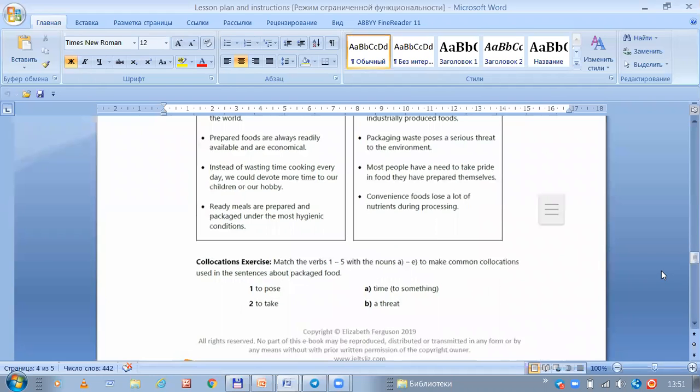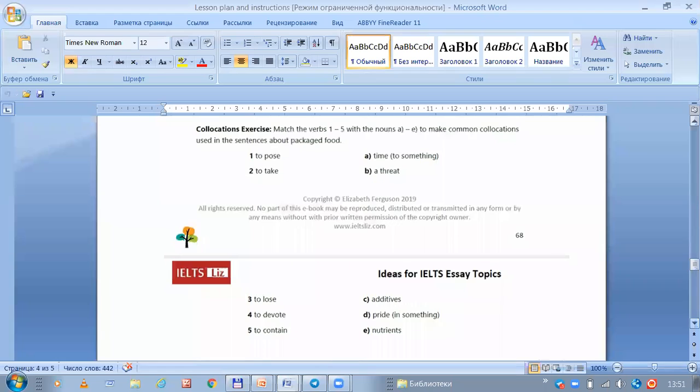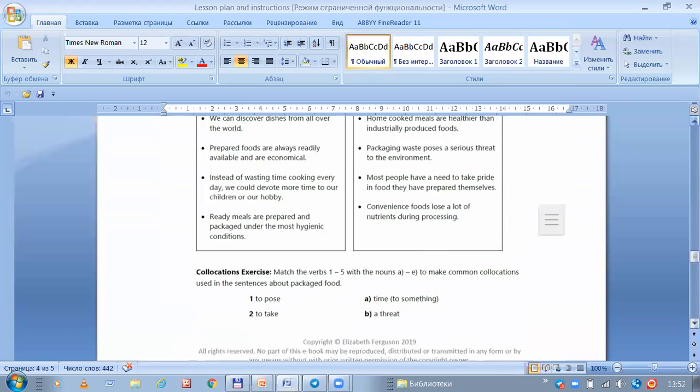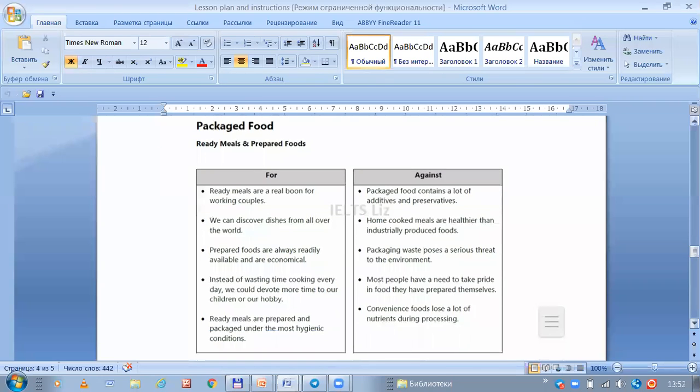And after this task, we have got, I suppose, 5 collocations, and we must match the ending part of this collocation. For example, at first, let's look through for and against concerning packaged food. Ready meals are a real boon for working couples.